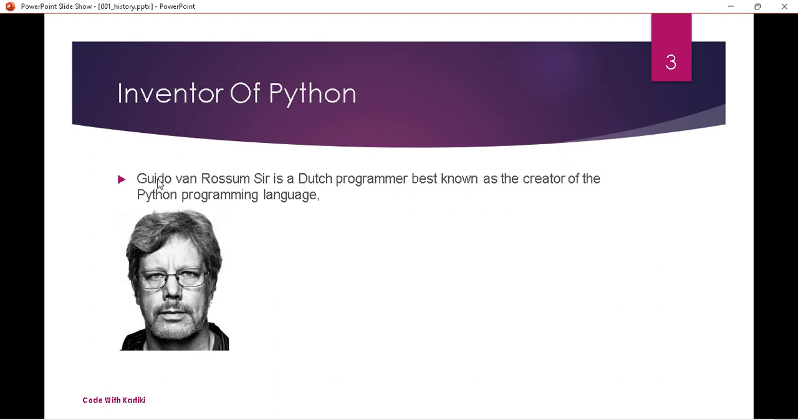So next is Guido van Rossum sir. He is Guido van Rossum sir. He is the inventor of Python. He is a Dutch programmer and best known as the creator of Python programming language. So we all should be grateful to him. He has created such a wonderful language and made it free and open source for all. Because of that, all the people who are keen for learning programming can easily learn Python programming language and can easily become a programmer. So we should be grateful to him.